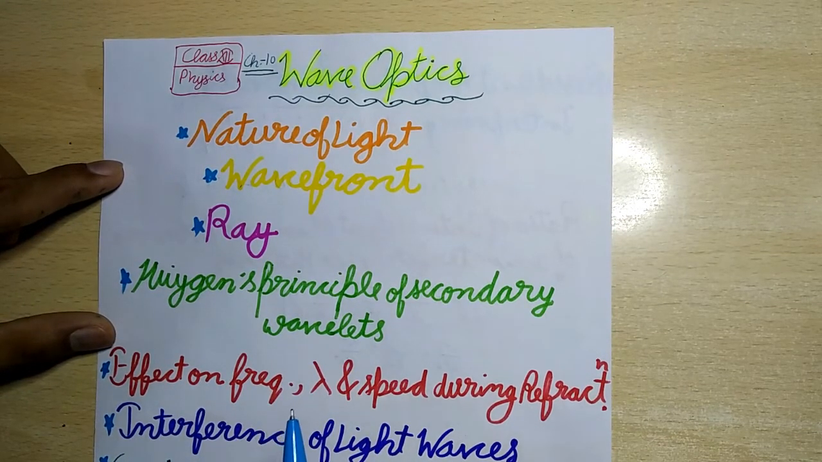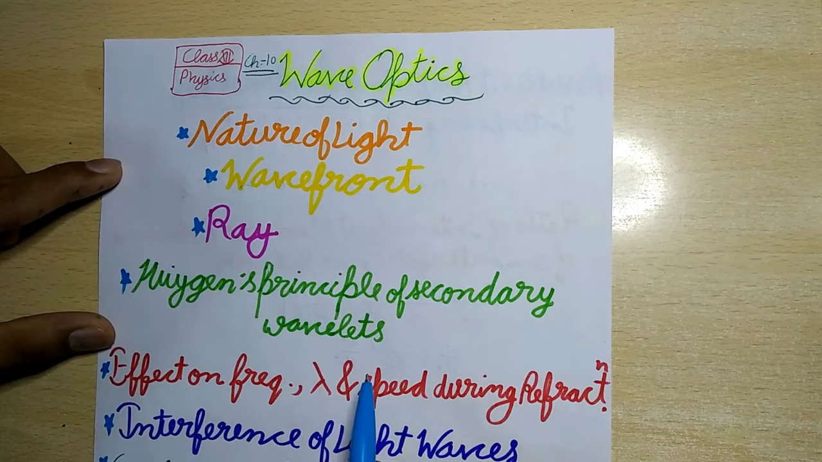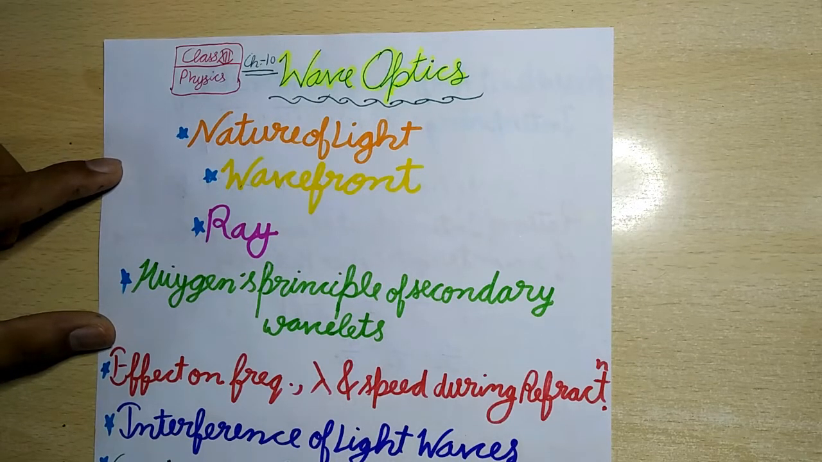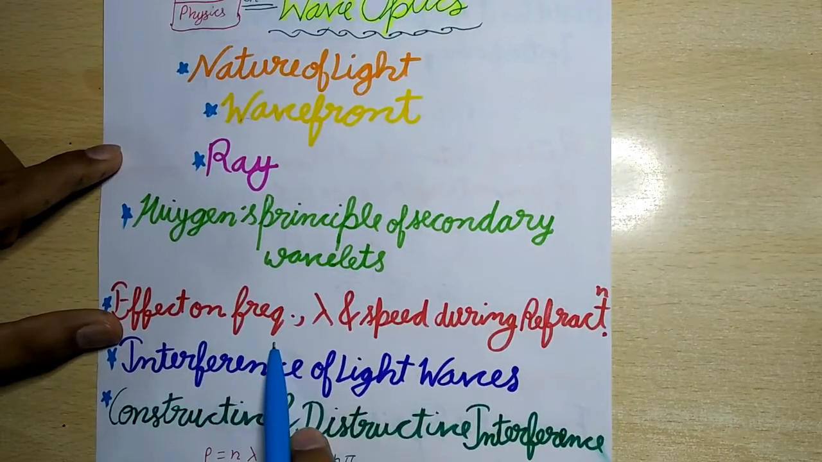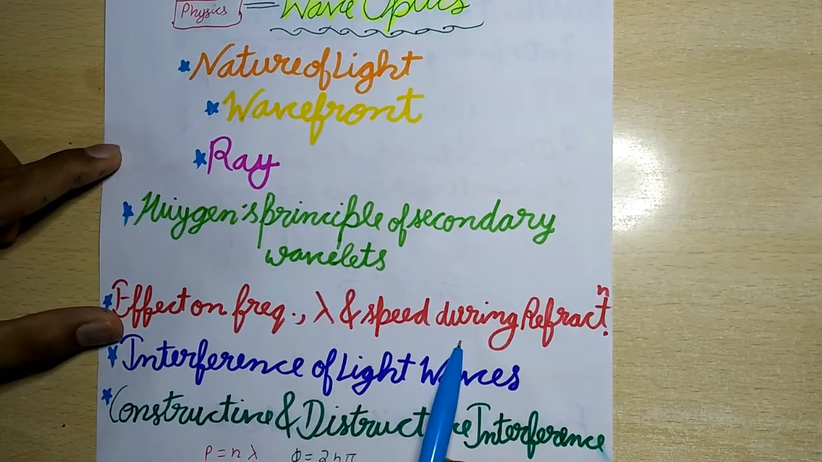Now next is Huygens principle of secondary wavefront. Huygens principle is the basis of wave theory of light. It tells how a wavefront propagates through a medium. It is based on the following assumptions. First, each point on the wavefront acts as a source of new disturbance called secondary waves or wavelets. Second, the secondary wavelets spread out in all directions with the speed of light in the given medium. Third, the wavefront at any later time is given by the forward envelope of the secondary wavelets at that time.